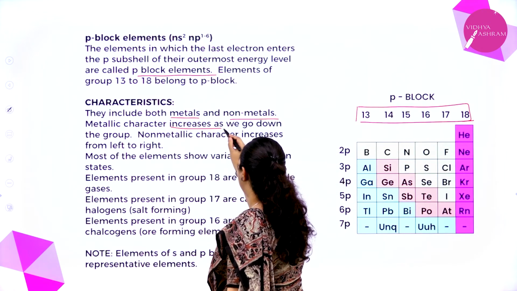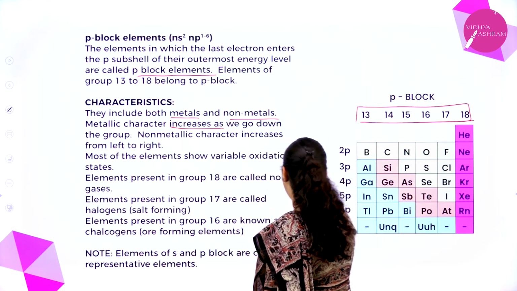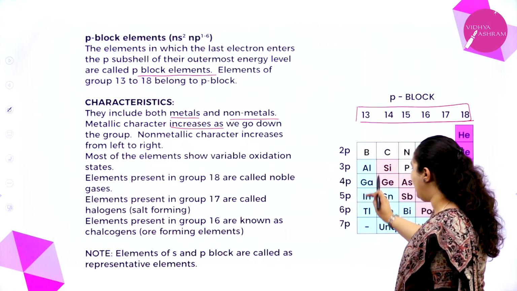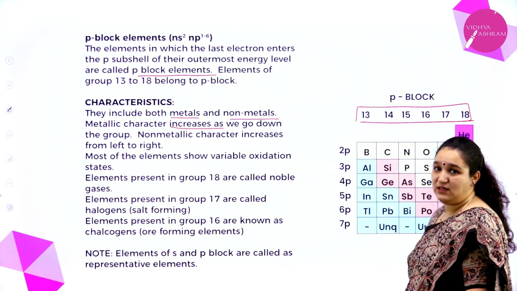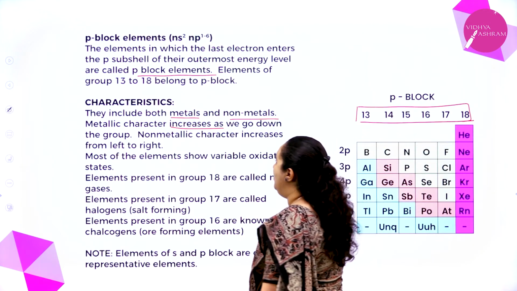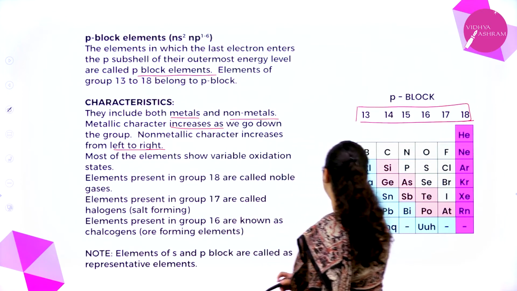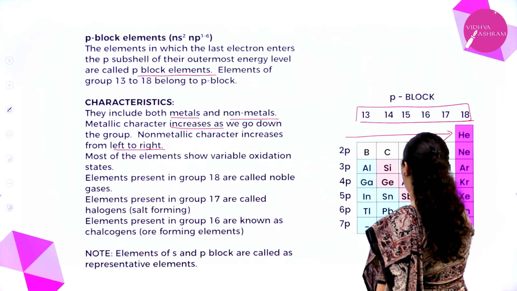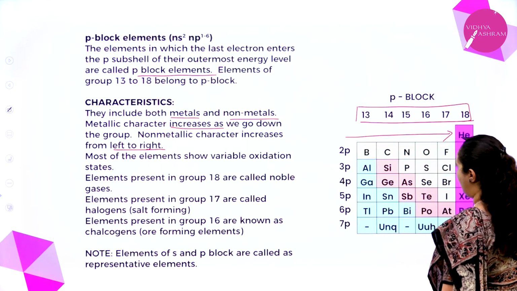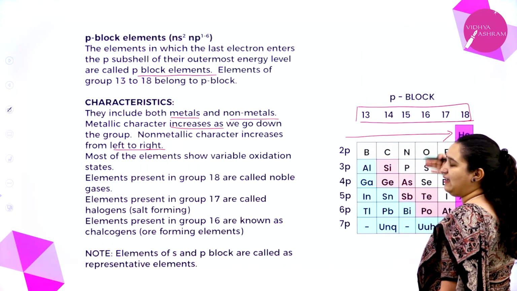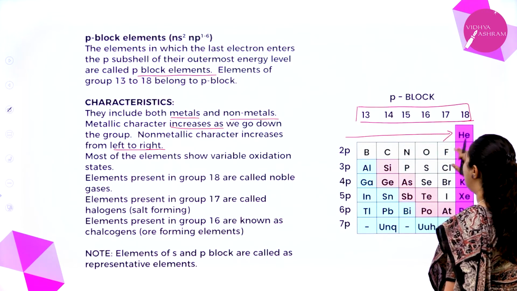Metallic character increases as we go down the group. In each group, the metallic character goes on increasing down the group. Non-metallic character increases from left to right. That is, if I move in this direction, the non-metallic character is increasing. The last ones are actually gases.